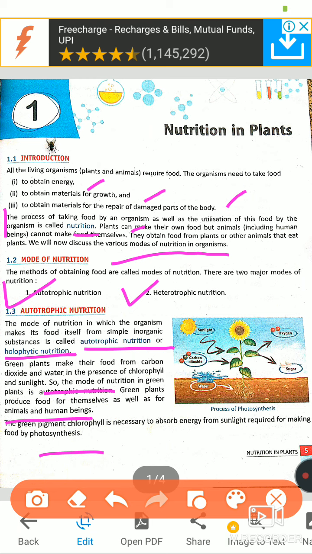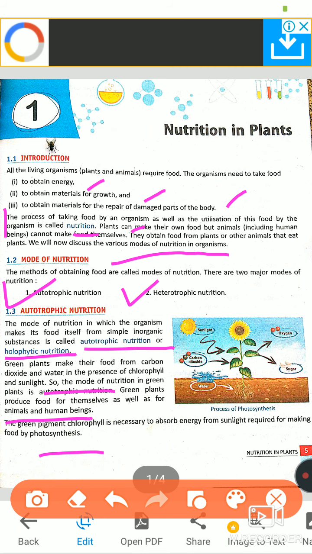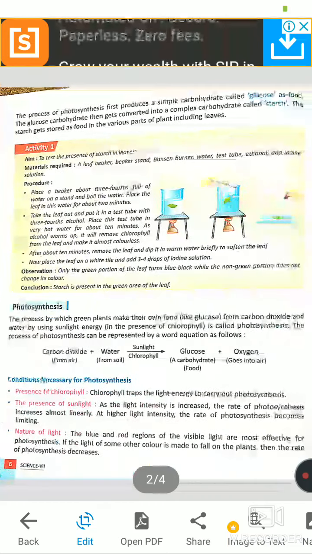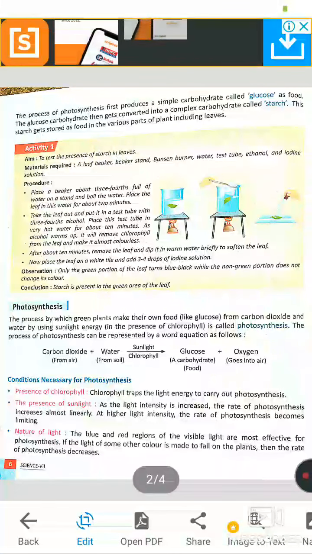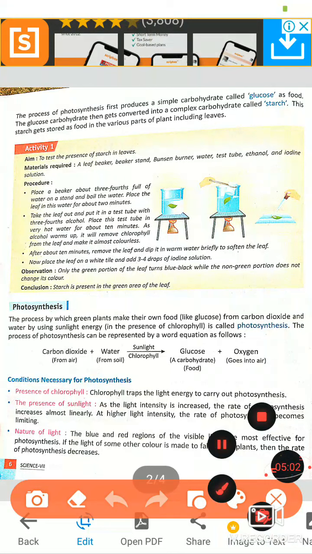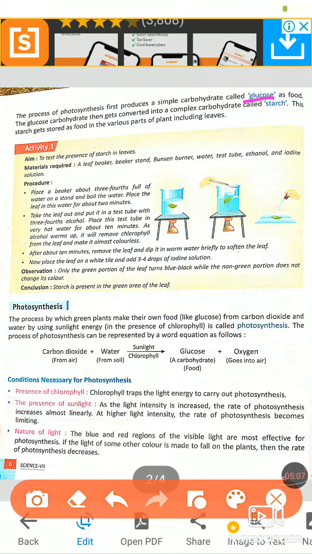This I fully described in my previous videos. While the oxygen is released, that is used by living beings as life, like air. The process of photosynthesis first produces a simple carbohydrate called glucose, as I explained, as food.